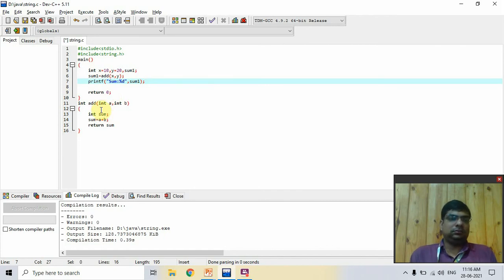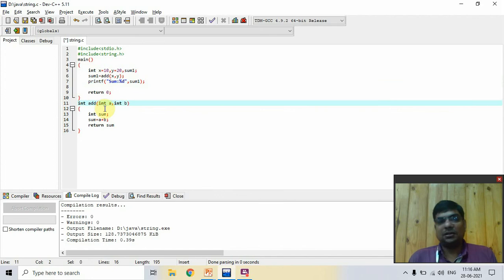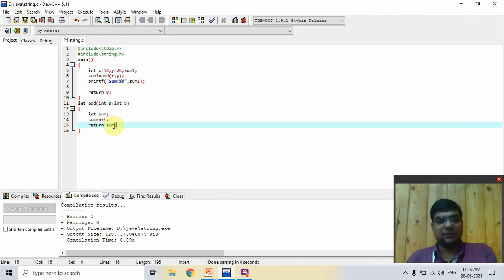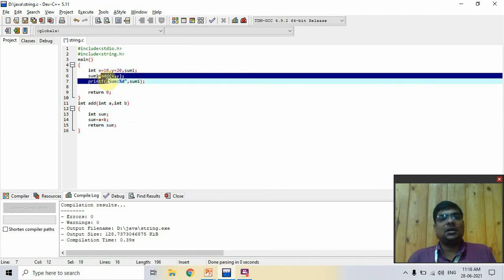First I create a function with return type integer, and it takes two values as integers. After that they are stored into a and b, and then we create a simple variable and perform the addition and store the result into sum. After that we return this sum from the function. Then here I call this function.